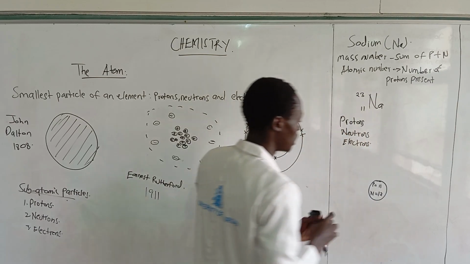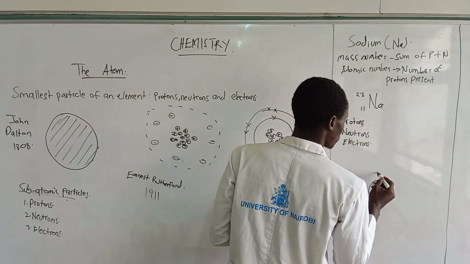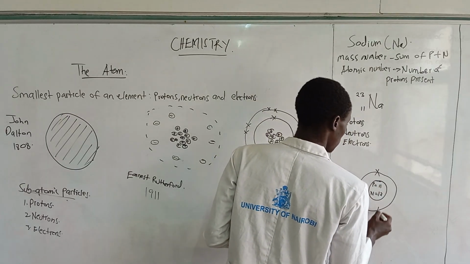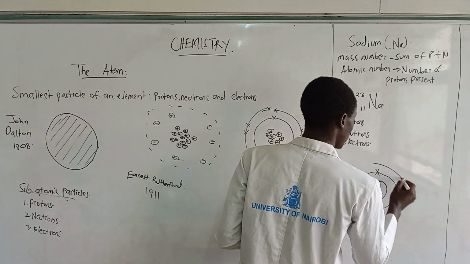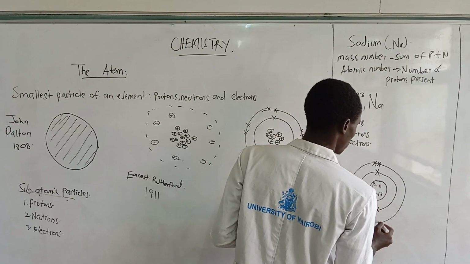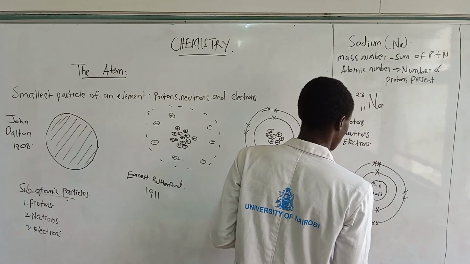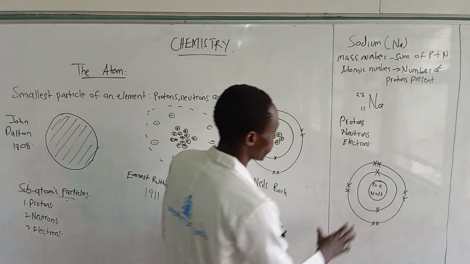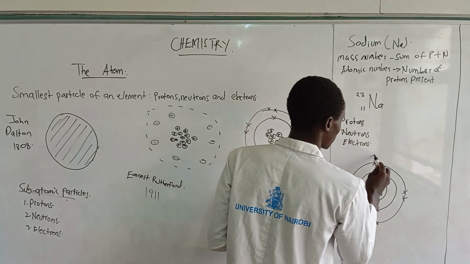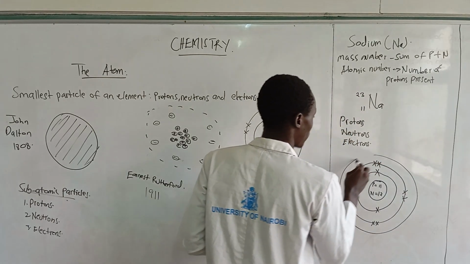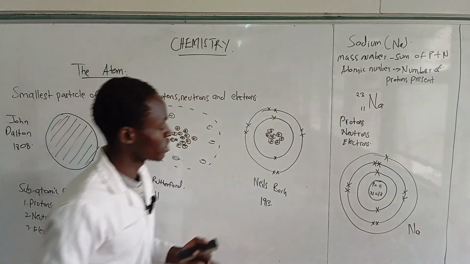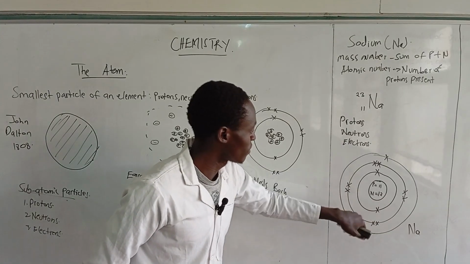Once the neutrons are 12, we can also draw the energy levels to locate the electrons. Remember, on the first energy level we have 2 electrons. The second energy level has a maximum of 8 electrons, which is 1, 2, 3, 4, 5, 6, 7, 8. Here we already have 10 electrons, but remember we need 11, which means we still have another energy level containing 1 electron to make it 11. So this one is sodium, with protons 11, neutrons 12, and the electrons.